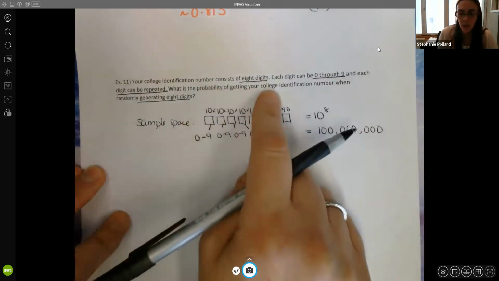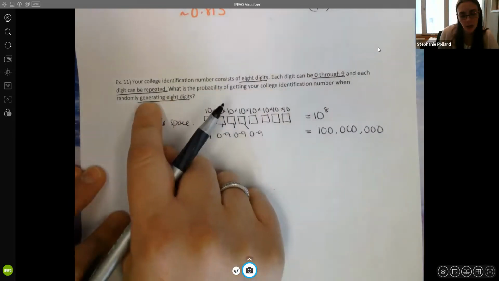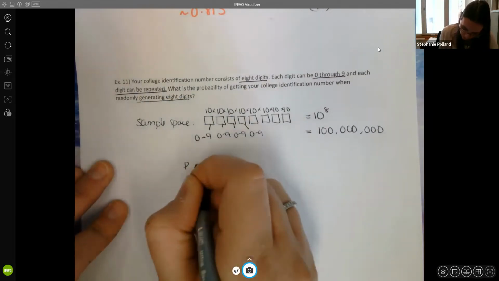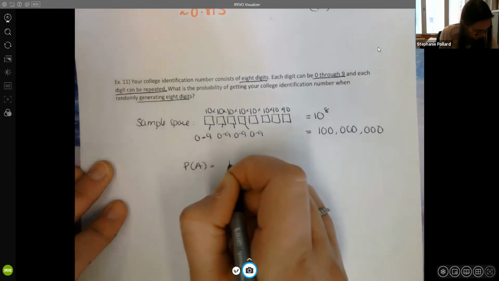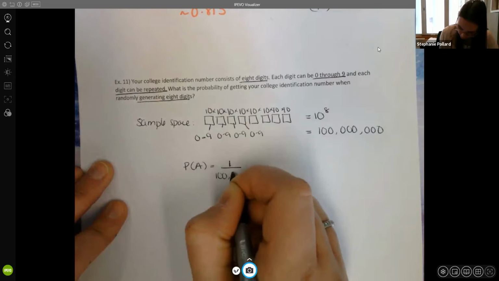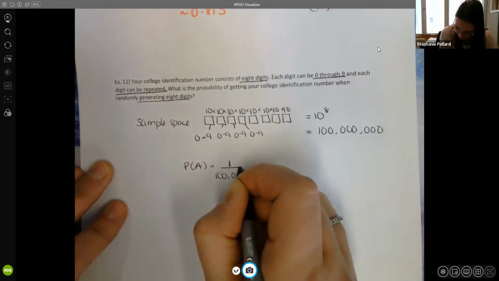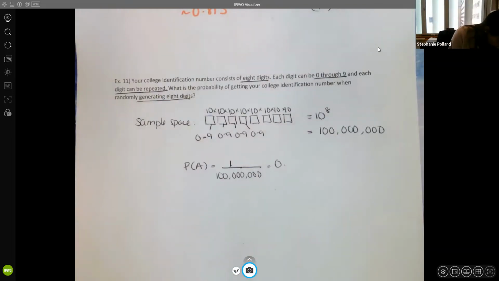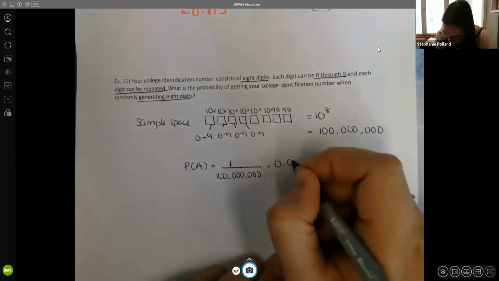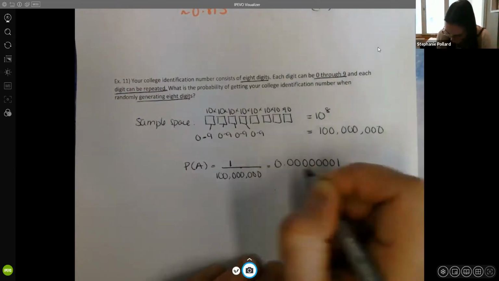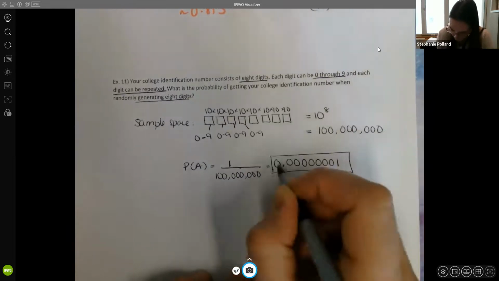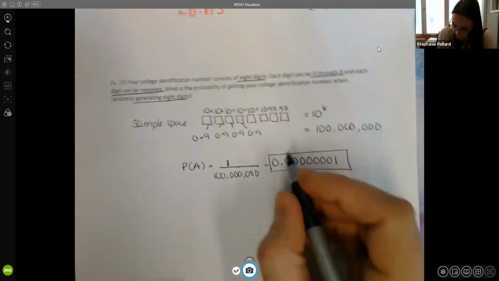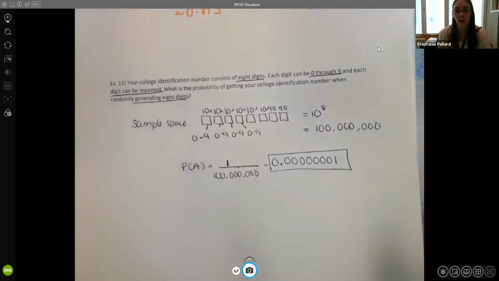So what's the probability of getting your college identification number when randomly generating 8 digits? So getting that one identification number right, well, the probability here, we'll call this event A, is a 1 out of 100 million chance. So point, let me count here, 1, 2, 3, 4, 5, 6, 7, 1. Okay, so there's only one way to get the college identification number, and then there's 100 million chances. So you have a very small chance of it just randomly getting generated on its own the first time.